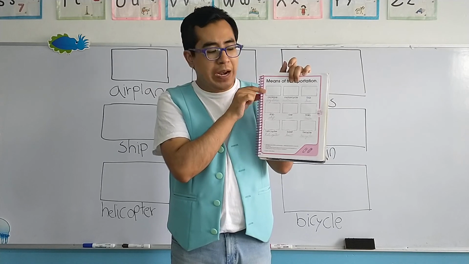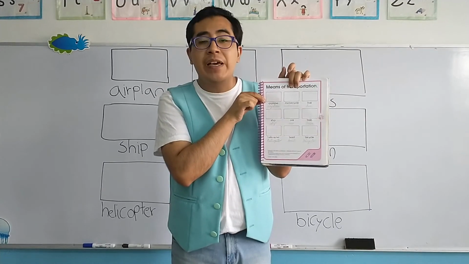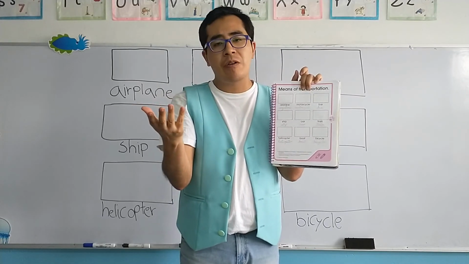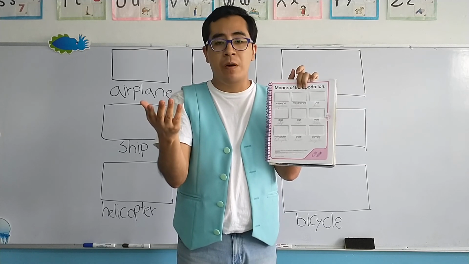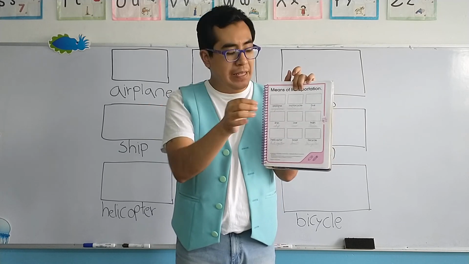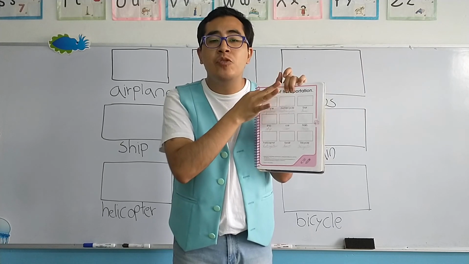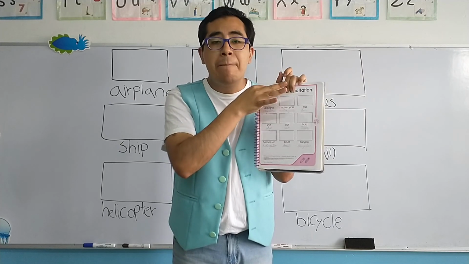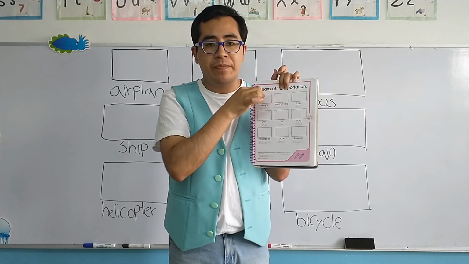Starting with the first one, it says airplane. Do you remember what is an airplane? Un avión, very good. That means that inside this rectangle we have to draw an airplane. Vamos a dibujar un avión.